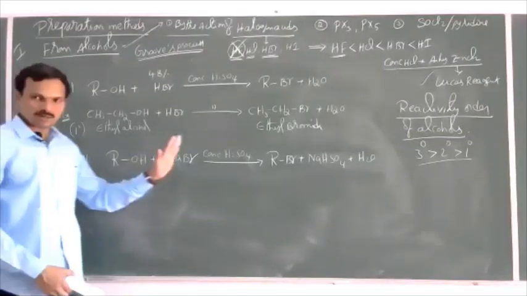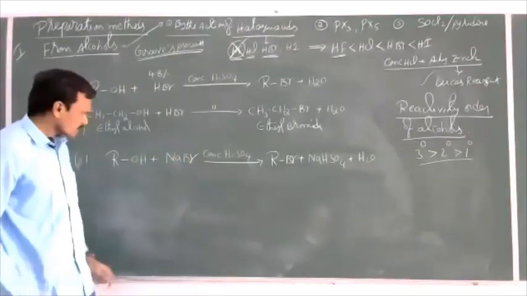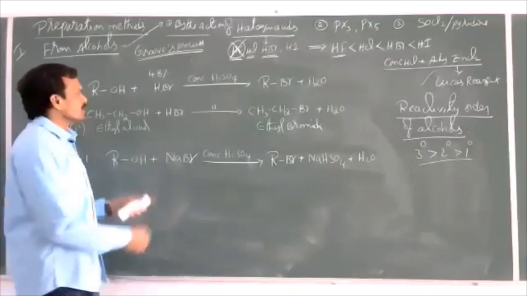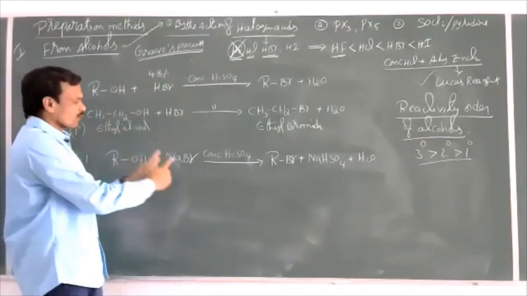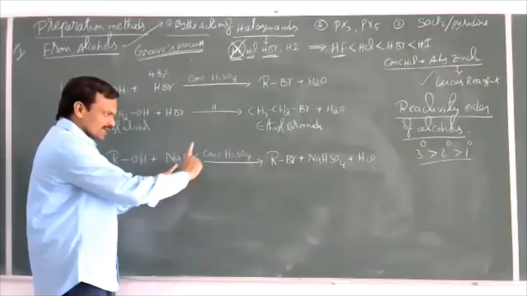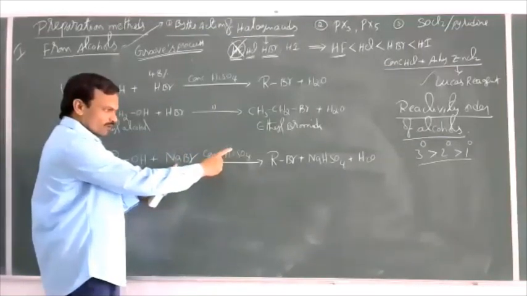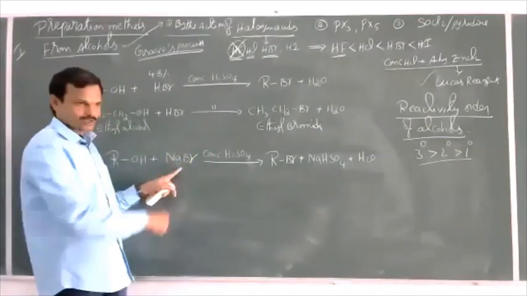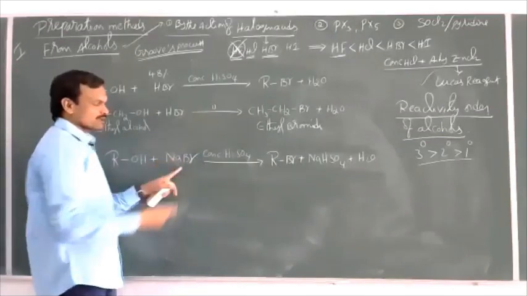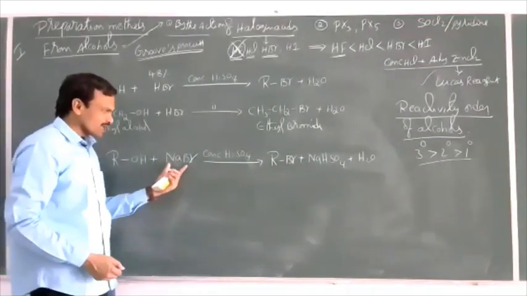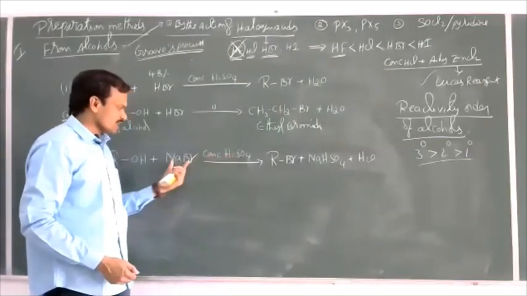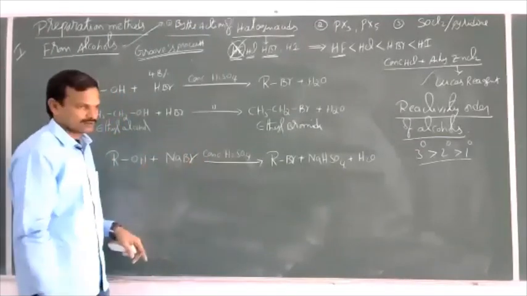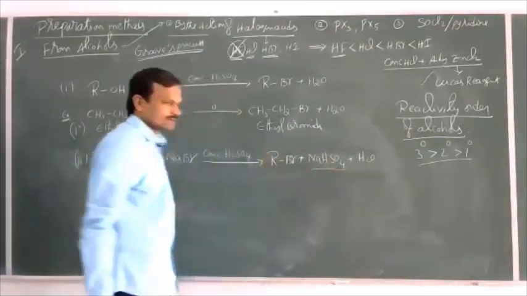Then how are these products obtained here? Actually, both these reactions are exactly the same. What the difference is: here HBr reacts directly with alcohol, whereas in this reaction, first NaBr reacts with H2SO4. When concentrated H2SO4 reacts with the salts of acids which are less volatile than it, it can displace the corresponding acids. Means when NaBr reacts with concentrated H2SO4, it displaces hydrogen bromide. These two react to give NaHSO4 plus HBr.